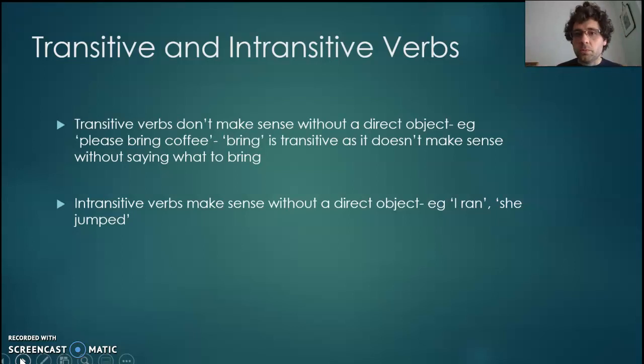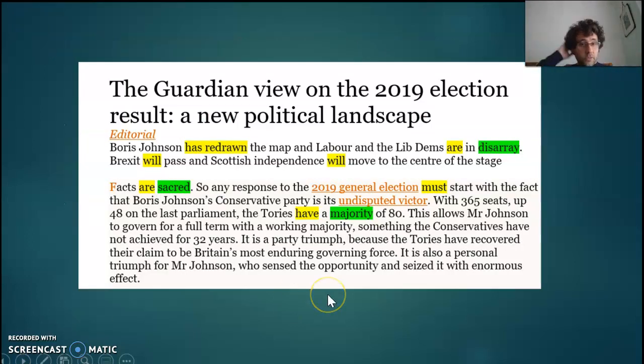I ran, she jumped. Ran, jumped. You don't need an object. You don't need to say what did you run or what did you jump. It's an action that you can just do without the object. Okay, so you could always think about whether words are transitive or intransitive. So to give you an example, we've looked at these texts before.